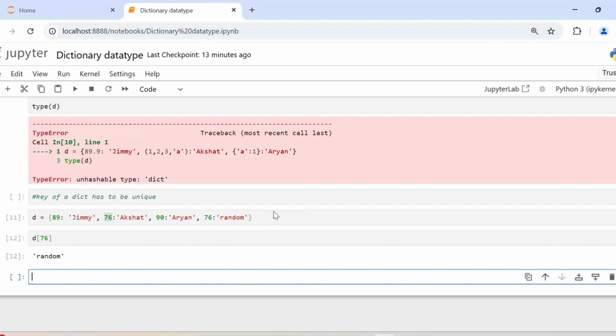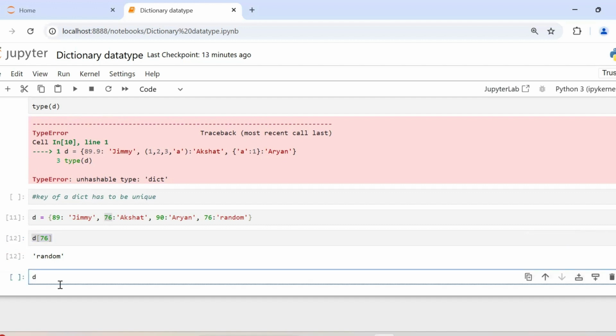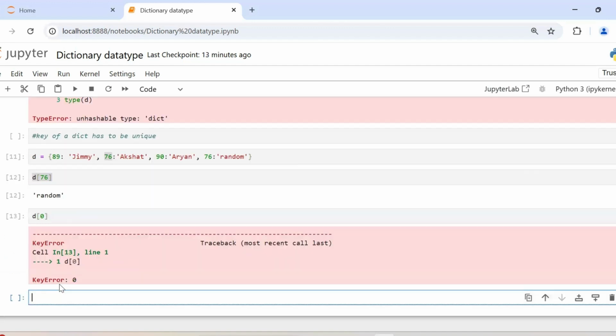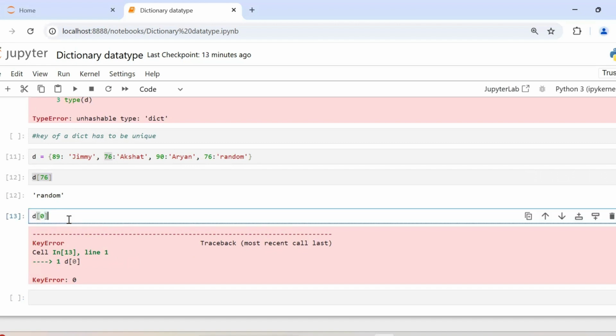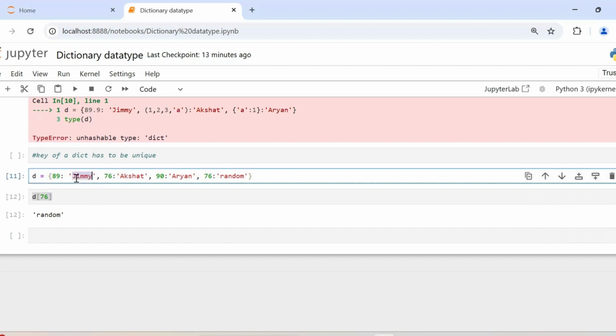Okay. So now, how do we access the items of a dictionary? I'll just give you a sneak peek into that. First thing, let's try if indexing works for a dictionary. If I do D[0], that will not work. There's no concept of indexing. It's a key error. It is not giving you an index error, it is saying key error. So there's no concept of indexing in the case of a dictionary. If we want to access any item, we have to use the key.